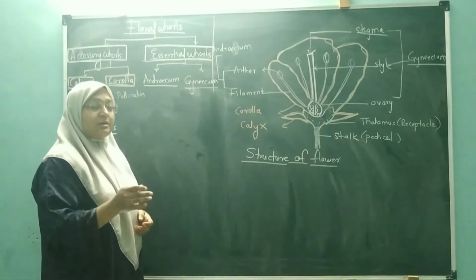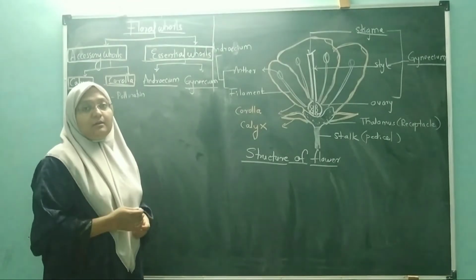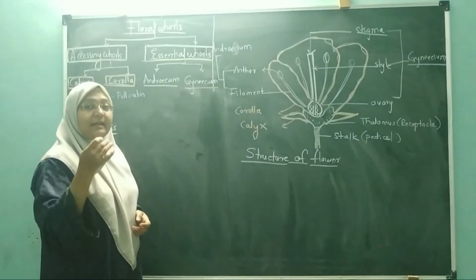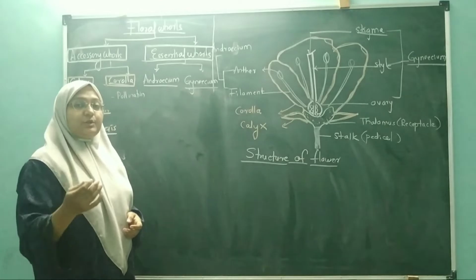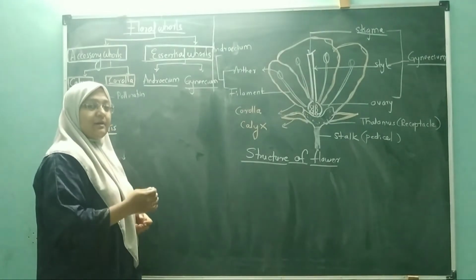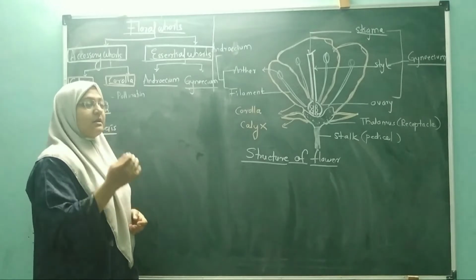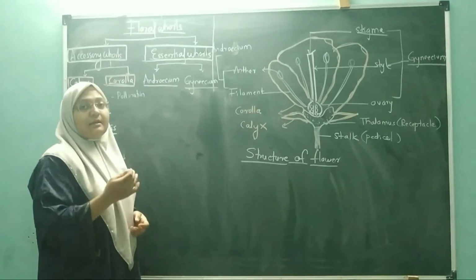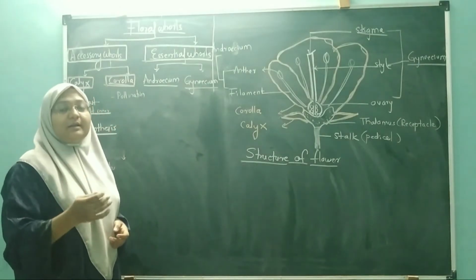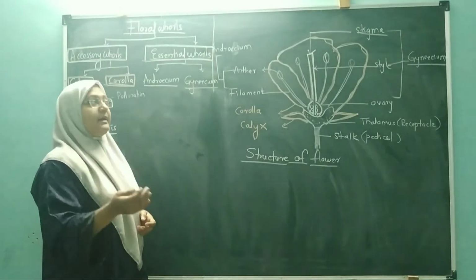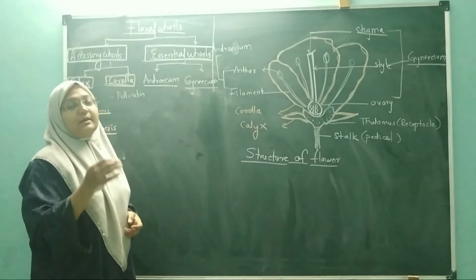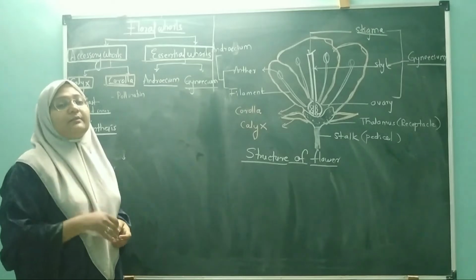But not all corollas have fragrance and colors. For flowers which are pollinated by wind and air, the plants have flowers with colorless corollas. They don't show fragrance or bright colors, because they don't have to attract birds and insects as pollinating agents. That's why they don't have colors and fragrance.